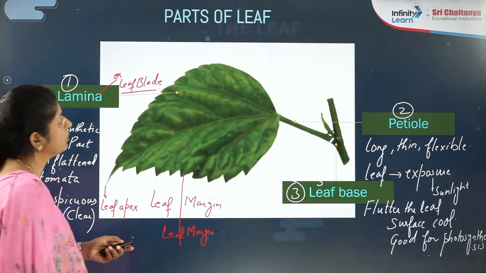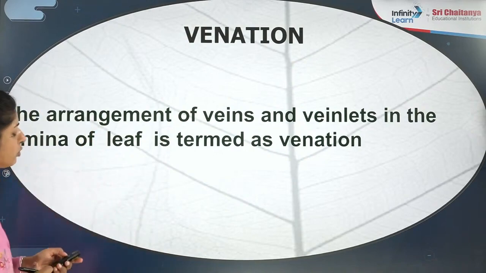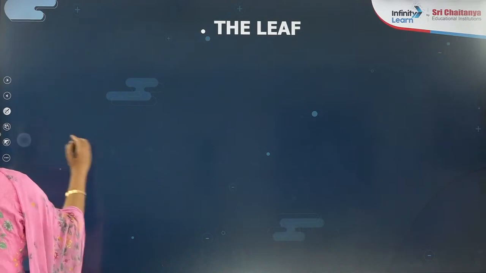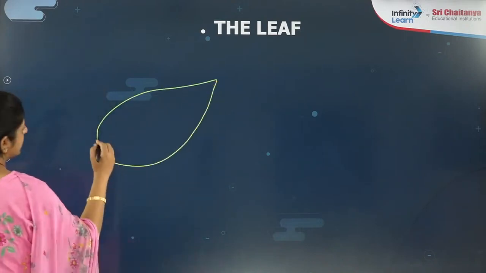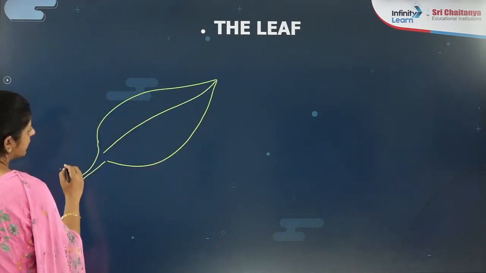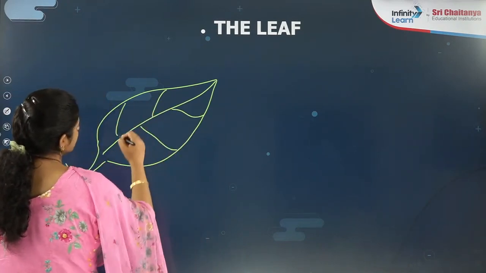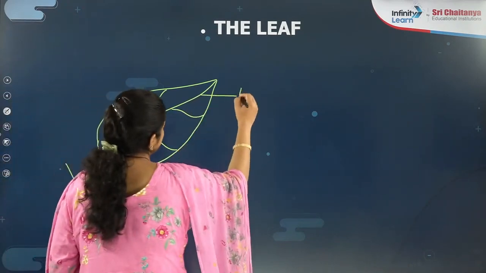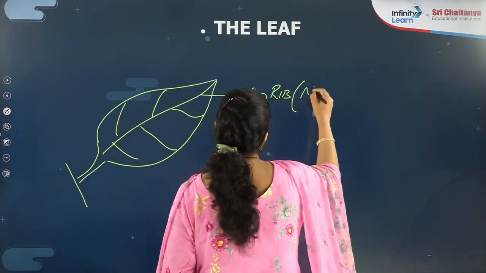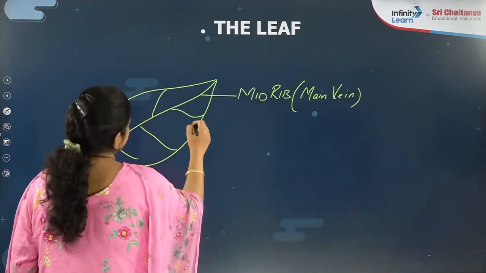Now let's talk about the topic of venation. Why are we discussing venation? When you look at the leaf, you will find a main vein which you call the midrib, right? This is the midrib, which has further veins. This main one you call the midrib. The midrib is the main vein, which is further divided into